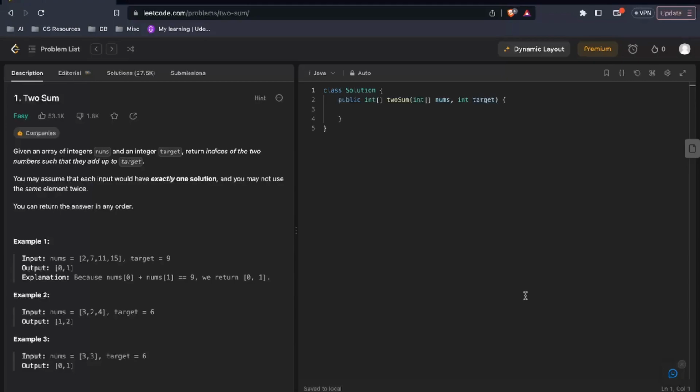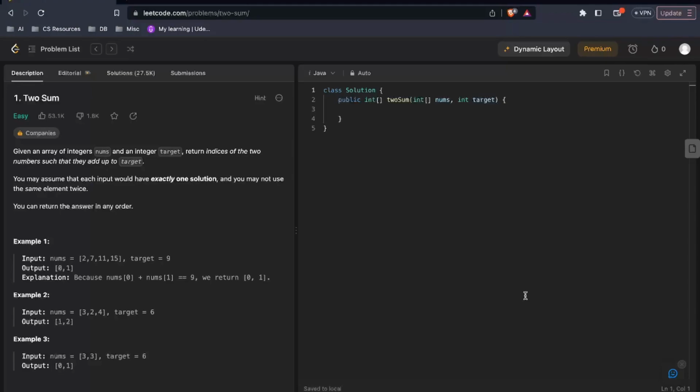The first question is, are we guaranteed to find a solution? Or is it possible that there can be no solution? Let's assume that the array contains 1, 1, 1, 1 and the target is 50. Now it's possible that such a test case is given to us and there is no possible solution. But let's say we ask the interviewer that and the interviewer says no, there is a solution that is guaranteed.